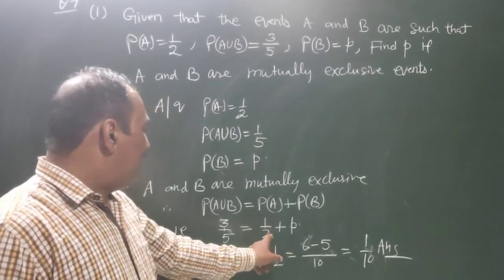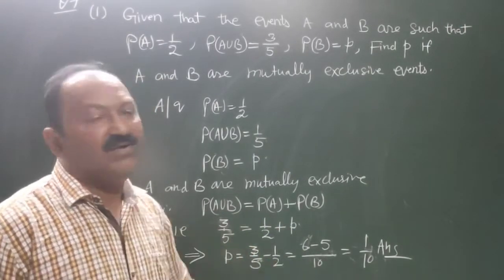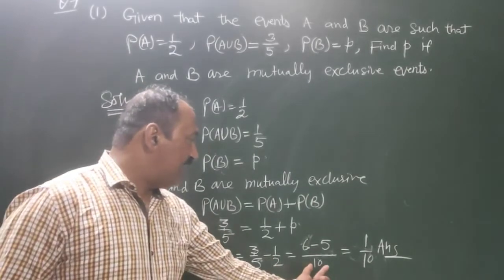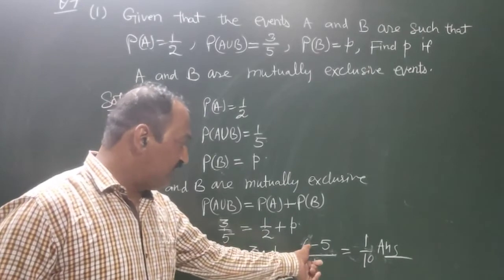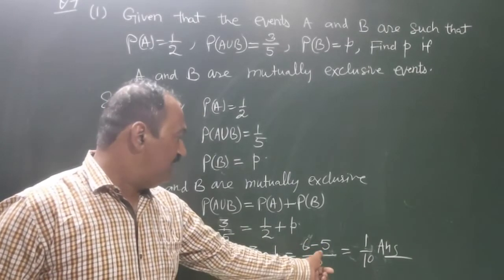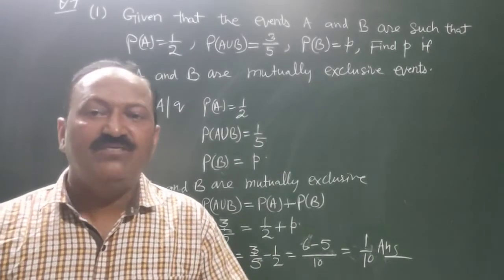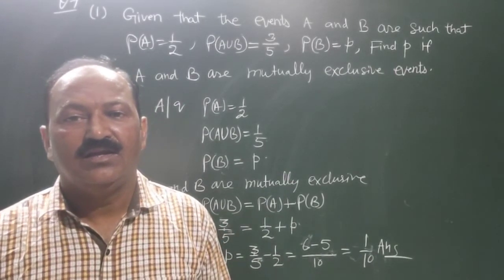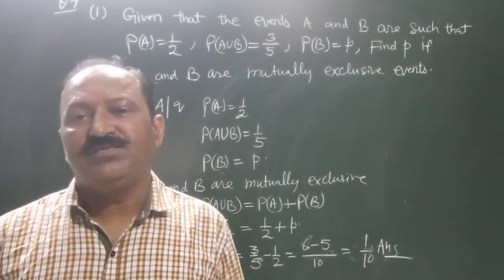Taking 1 by 2 to the other side, we get p is equal to 3 by 5 minus 1 by 2. Taking 10 as LCM, we get 6 by 10 minus 5 by 10, that is 1 by 10. So this is the value of p for which A and B are mutually exclusive events.